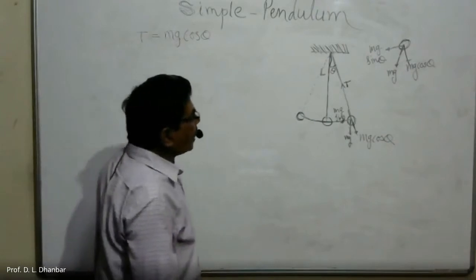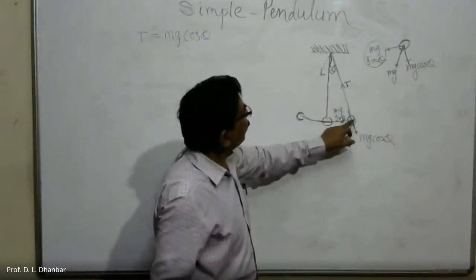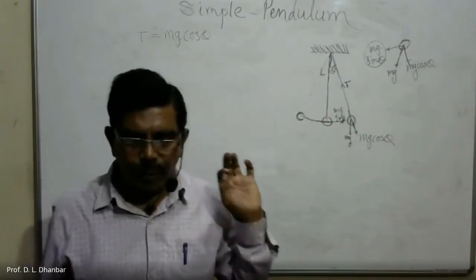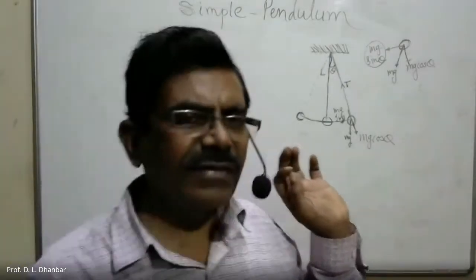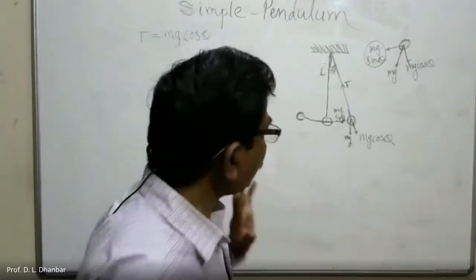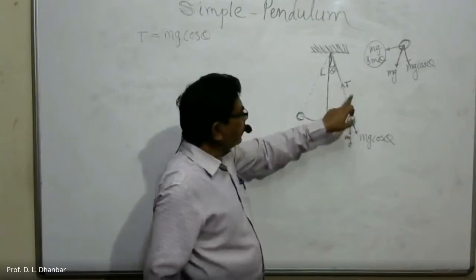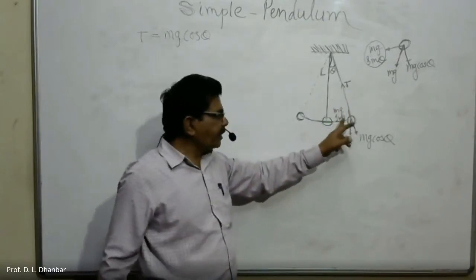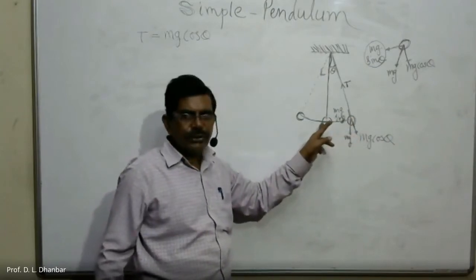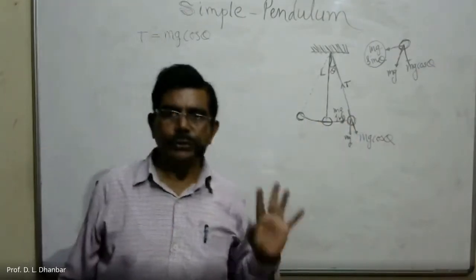Okay, this is one thing. Secondly, the remaining component is mg sin theta. This is directed towards the mean position. And only this component is responsible for the simple harmonic motion of the bob. Because the other component gets balanced by the tension, the remaining component mg sin theta is directed towards the mean position, so it has a tendency to bring the bob to its original position.